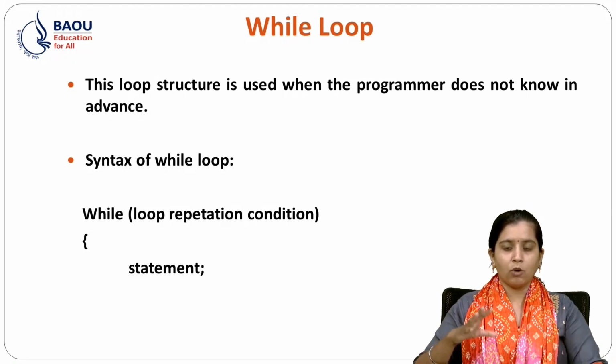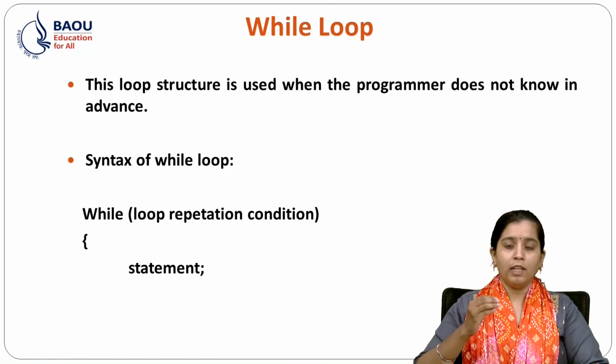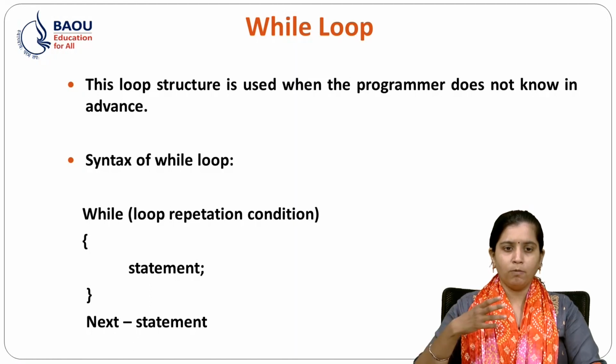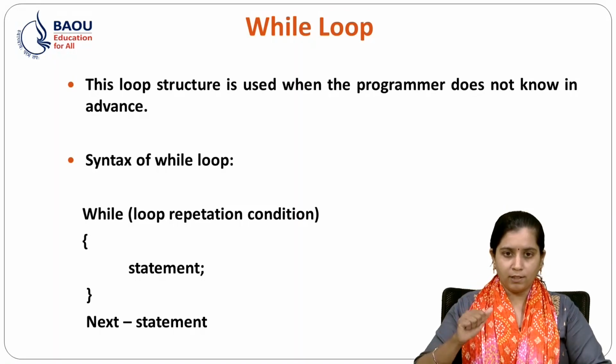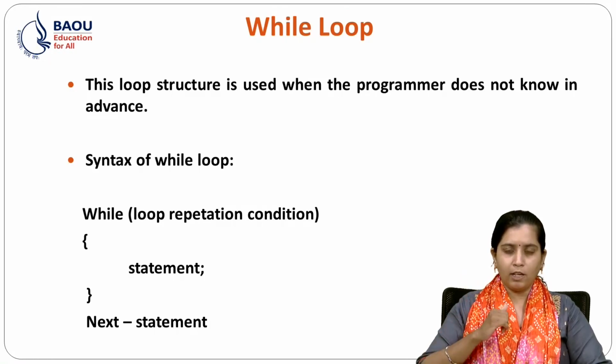A loop is called an infinite loop if our loop repetition condition is always true. And after executing the while loop, if we want to execute our next statement, then we will use the next statement. When a while loop statement is executed, the condition is evaluated first, and after that the body of the loop will be executed.